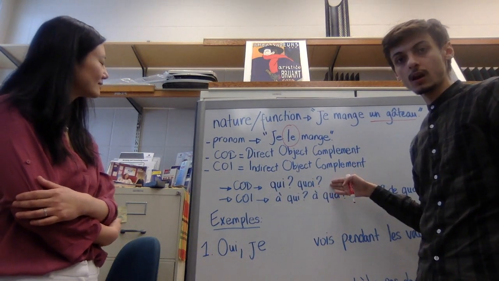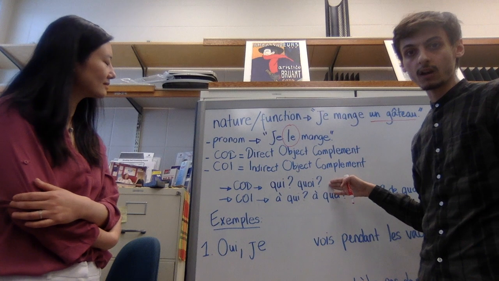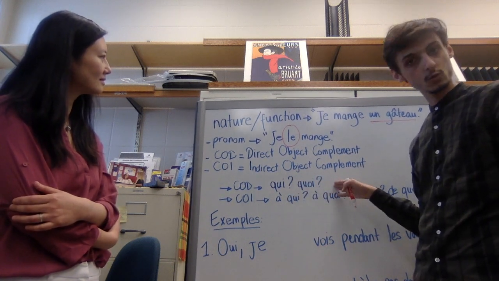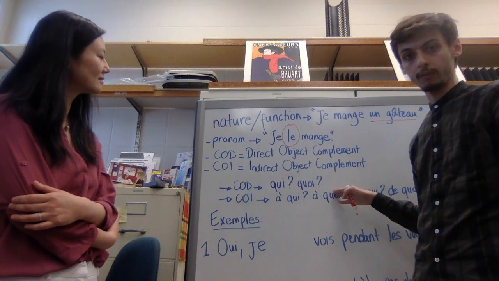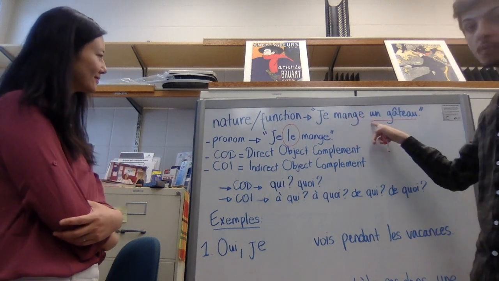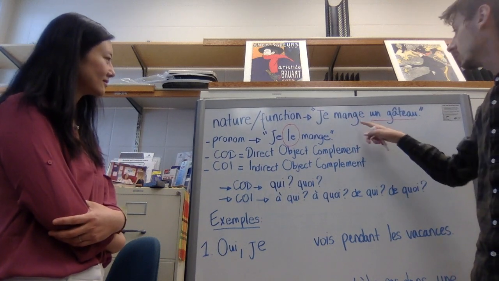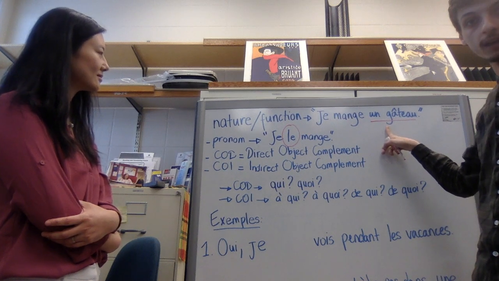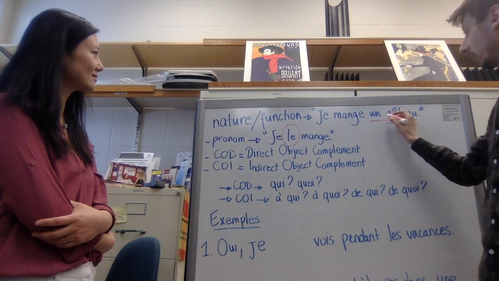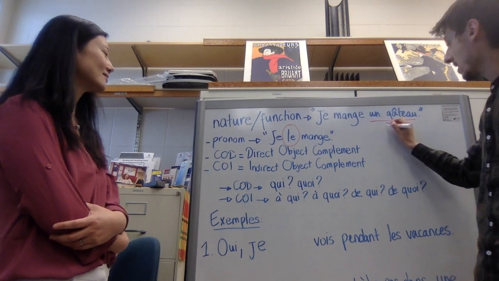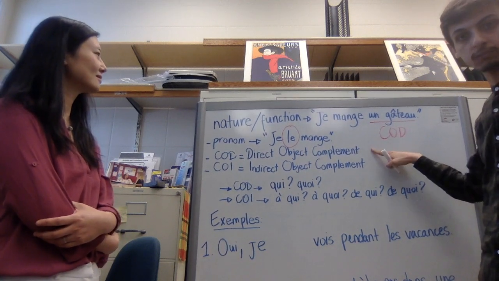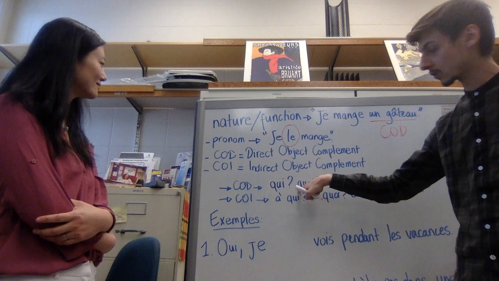In a sentence, a COD, a direct object complement, answers the question qui or quoi, who or what. If I take back my example, je mange un gâteau, je mange quoi? Un gâteau. I eat what? A cake. The cake, le gâteau, is COD, direct object complement. It answers the question quoi.